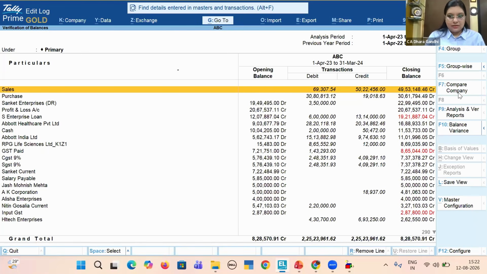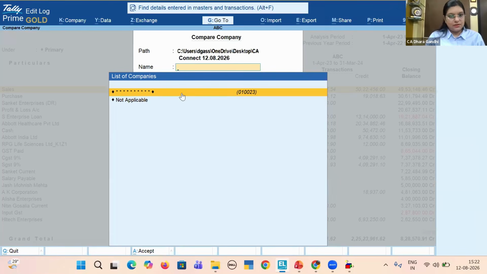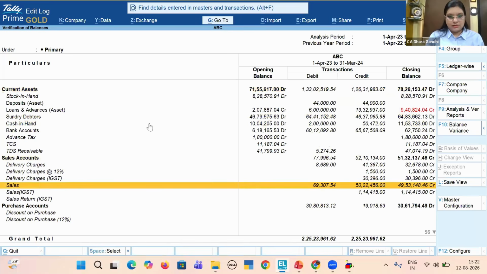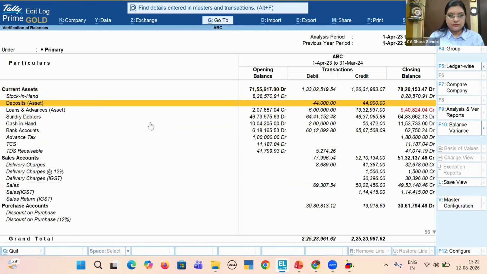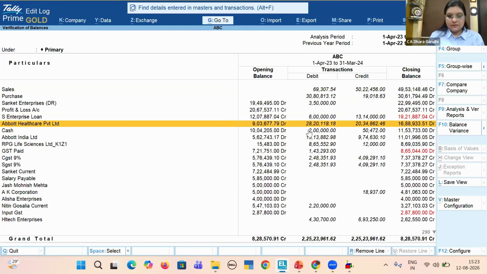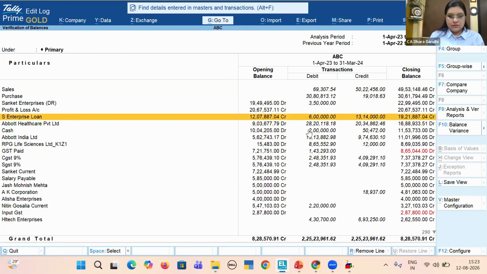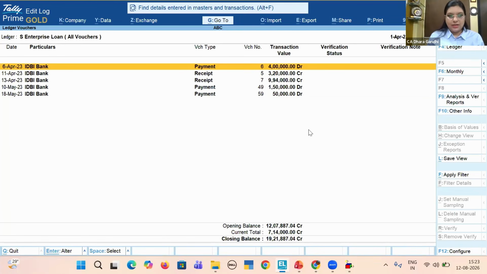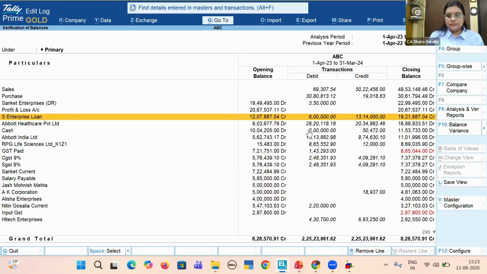If you want to compare with another company or previous year, you can do it. You can add that company and period here. Again, if you want to see group wise, this is the group wise report. And if you want to see ledger wise, this is the ledger wise report. Now, if you want to see a particular ledger, why this is going negative, simply go to this ledger tab and you'll be able to see entire transactions pertaining to this ledger.